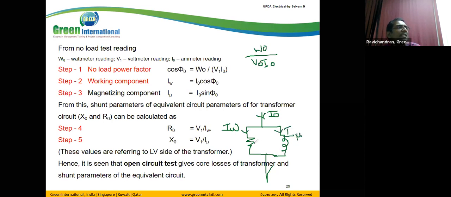It is a resistance, so we put cos theta. It is an inductance, so we put sin theta. We can remember it like this. IW we call the working component and I mu we call the magnetizing component.